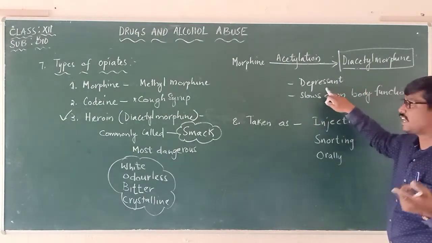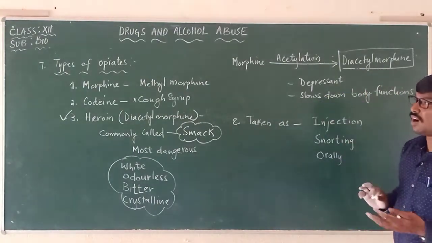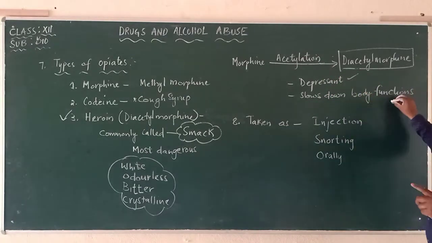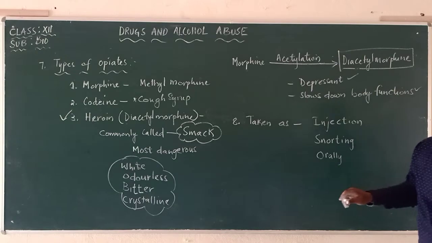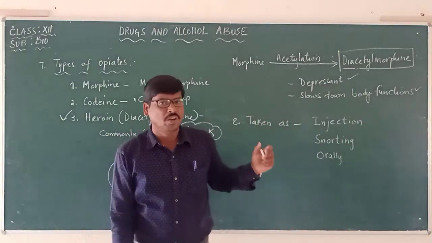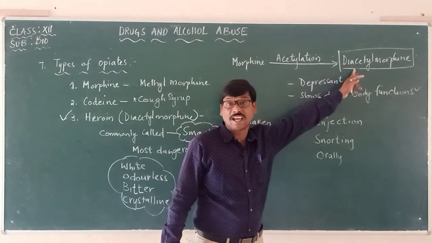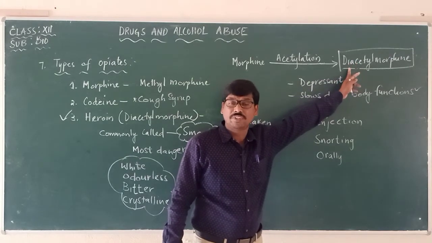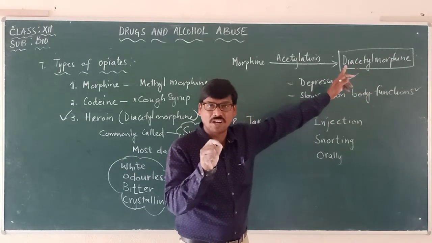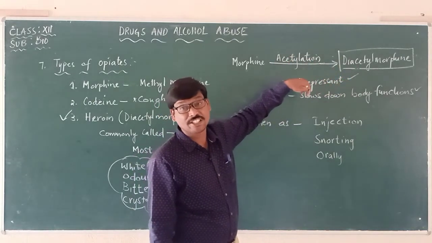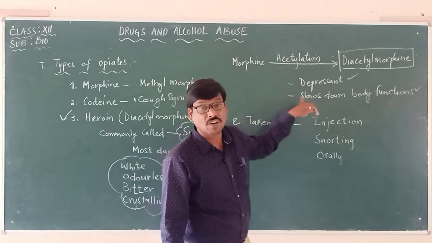And as I said, because it is used in cough syrups, all opiates are depressants and slow down the body functions. Especially in the form of diacetyl morphine, which is nothing but heroin, commonly called smack, it acts as a depressant and slows down the body functions.